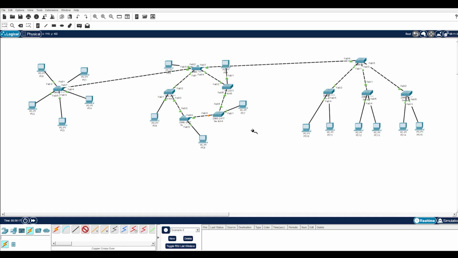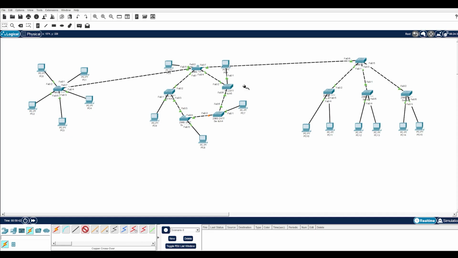Moving beyond theory, we entered the practical session and used Cisco Packet Tracer to create and visualize different topologies, including star, ring, tree, and hybrid topology. This helped us understand how these designs work in real-world environments and how data flows between connected devices. However, this is just the beginning.